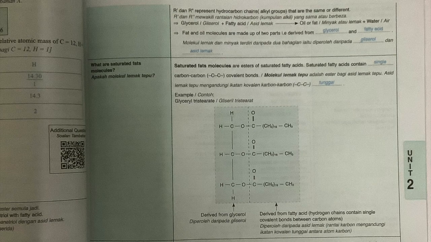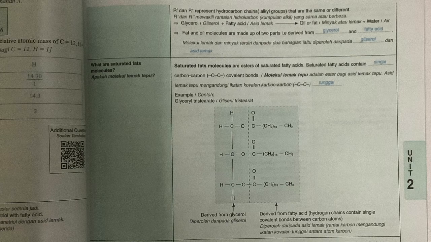What are saturated fat molecules? Saturated fat molecules are esters of saturated fatty acid. Saturated fatty acid contains single carbon-carbon covalent bonds. For example, glyceryl tristearate. One part is derived from the glycerol and the other part is derived from the fatty acid. The hydrocarbon chain contains single covalent bonds between carbon atoms.